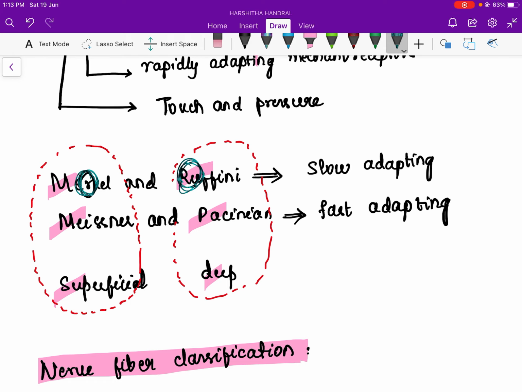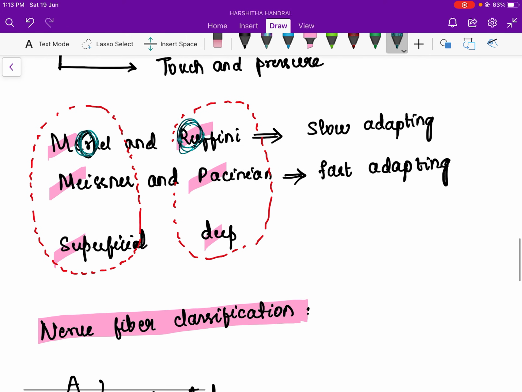It sounds very rough to pronounce. So it is so rough, it is not fast, it is slow. Because of its rough nature, a vehicle won't move very fast, it has to slow down. Just remember it like this, so you can recall it in the exam. So Ruffini's and Merkel are slow adapting.